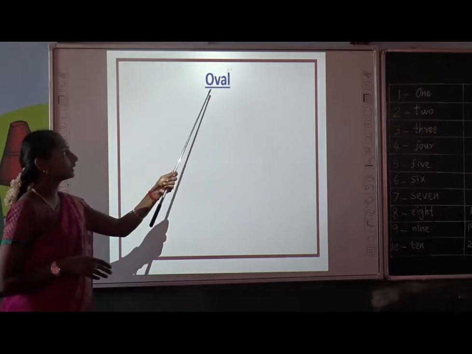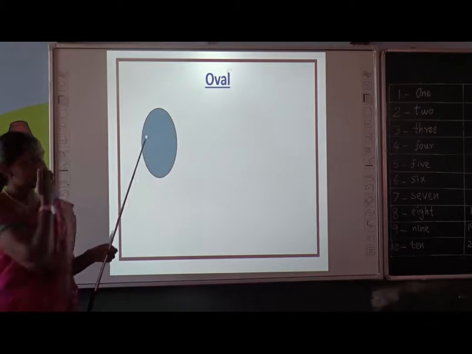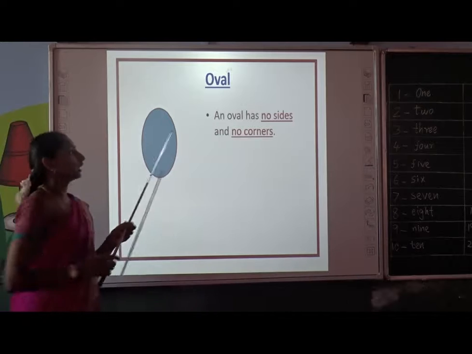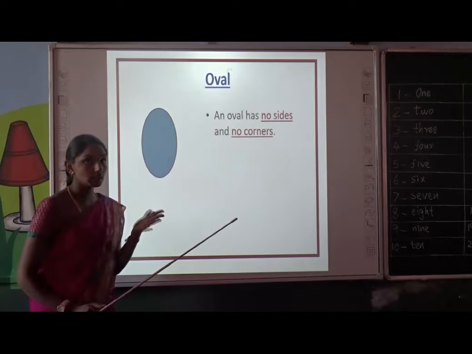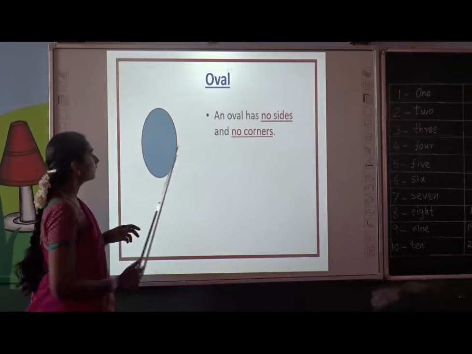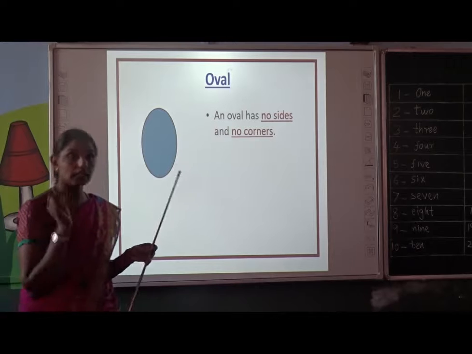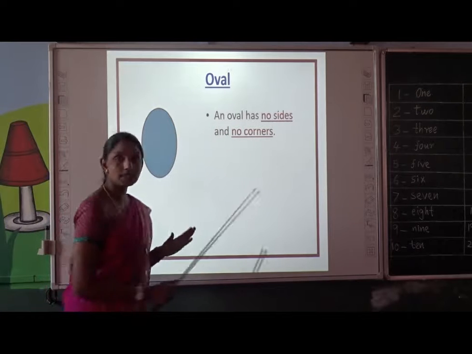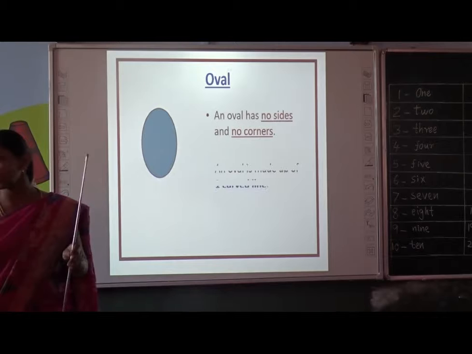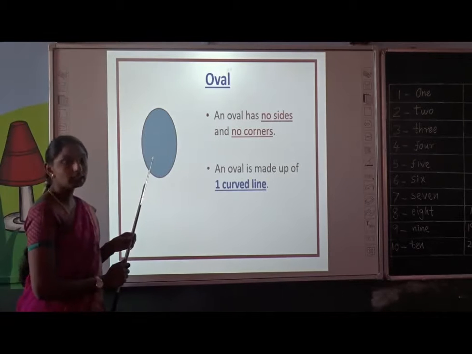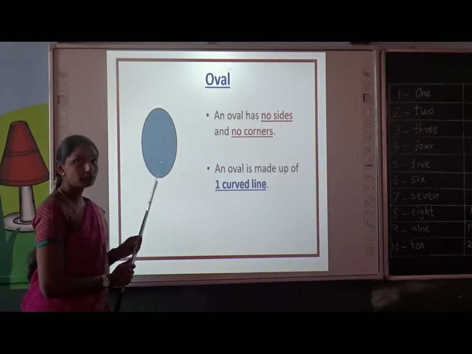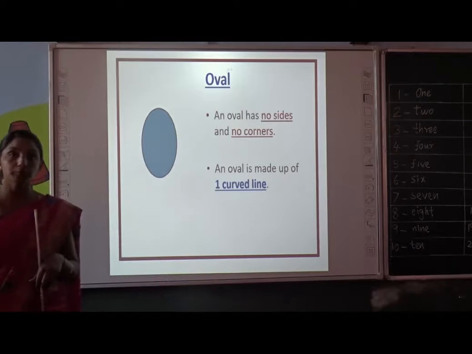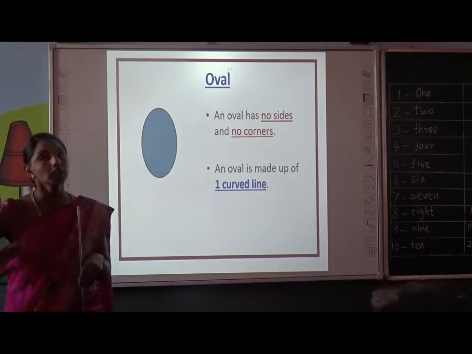What is it? Oval. Very nice. Oval. Let's learn about it. An oval has no sides and no corners. Yes, children, see here. No sides and no corners. Like a circle, an oval also has no sides and no corners. Is it made up of straight or curved line? Yes. An oval is made up of only one curved line. Is it clear, children? Yes. I hope that you all got a clear idea about plane shapes.